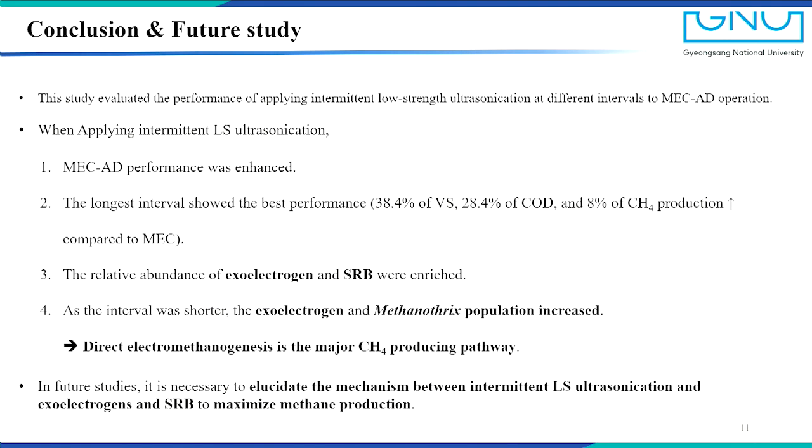So, in conclusion, when applying intermittent low-strength ultrasonication, first, MEC-AD performance was enhanced. Second, the longest interval showed the best performance. Third, the relative abundance of exoelectrogens and SRB was enriched. And finally, as the interval got shorter, the exoelectrogen and Methanothrix populations increased. It implies direct electromethanogenesis is the major methane-producing pathway in US-MECs. However, the longest ultrasonic interval showed the highest performance, so in future studies, it is necessary to elucidate the mechanism between intermittent low-strength ultrasonication and exoelectrogens and SRB to maximize methane production.